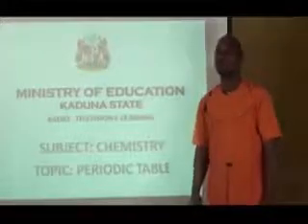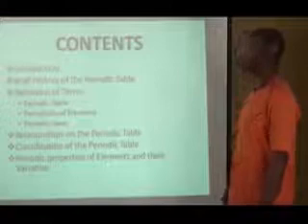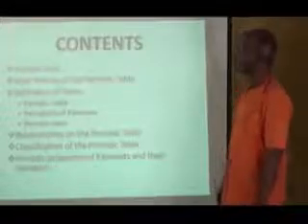I'm sure in your SS1 you must have come across the first 20 elements, their atomic masses, as well as their atomic number. That will be the basis of our discussion today. Follow me as we get tips on how to pass your examination in the forthcoming exams. This topic has the following content: introduction, brief history of the periodic table, definition of terms, periodic table, periodicity of elements, periodic laws, and of course, relationship on the periodic table, classification of the periodic table, and periodic properties of elements and their variation. I will start with a little introduction.